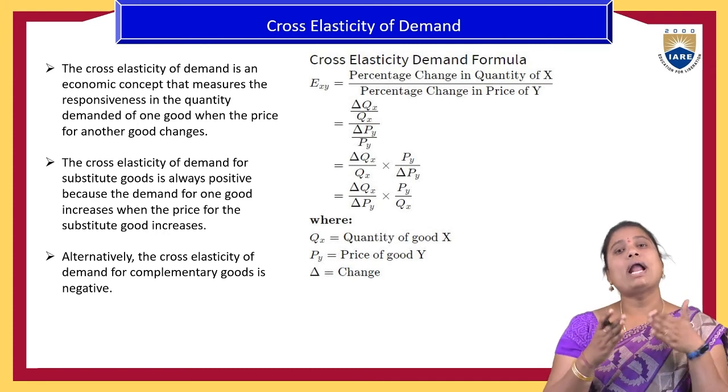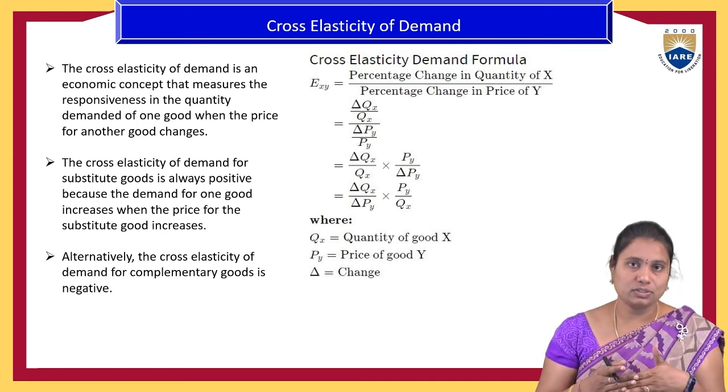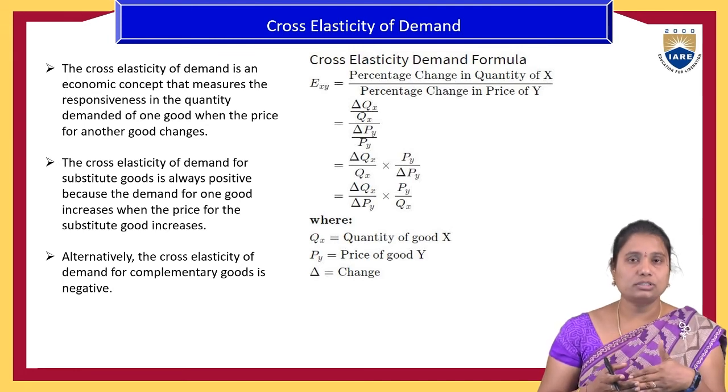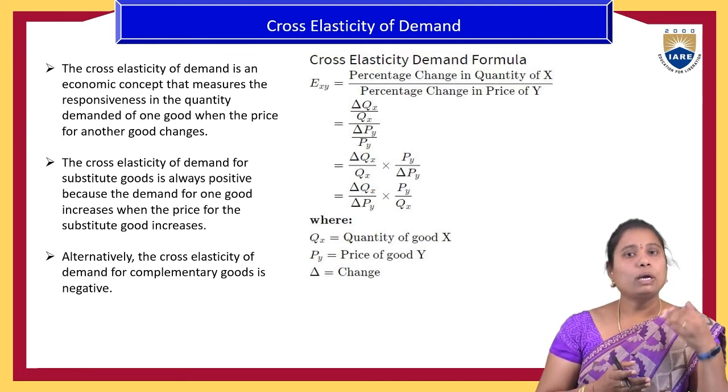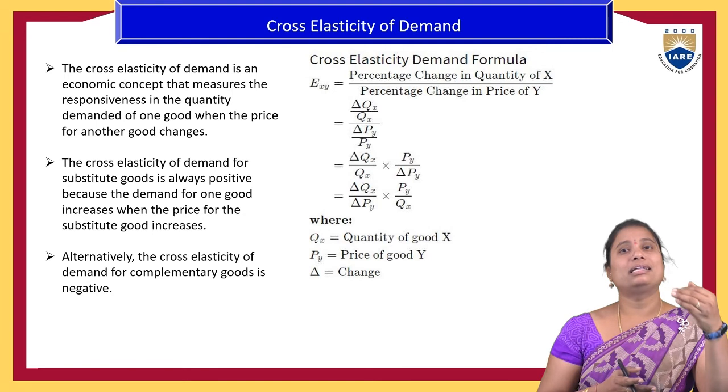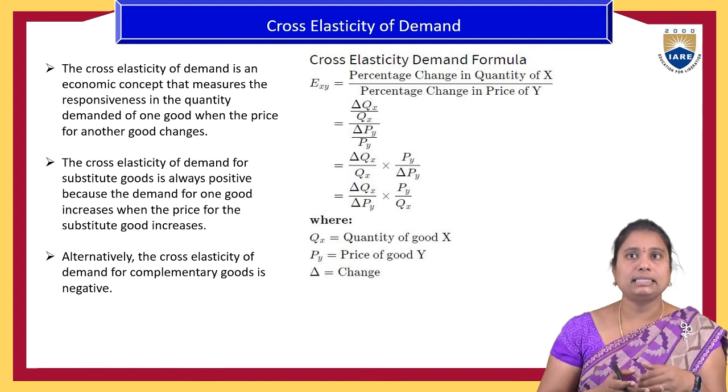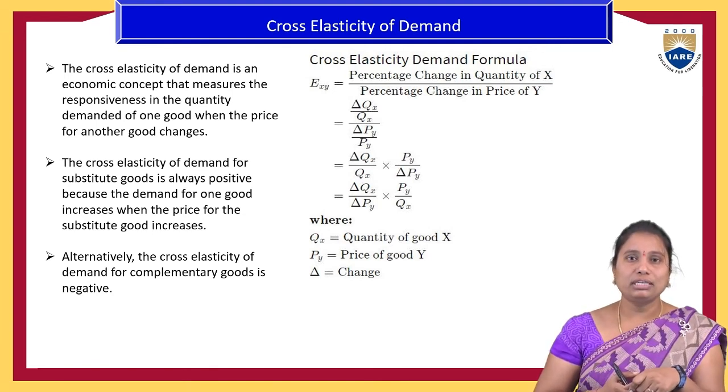So one product's determinant factor, its price, impacting the quantity demanded of another product is called the cross elasticity of demand.